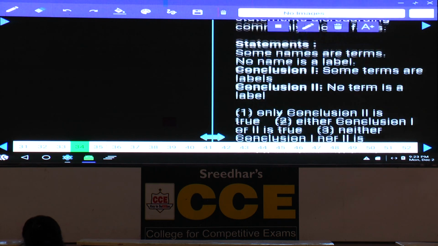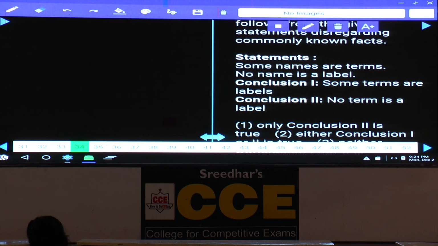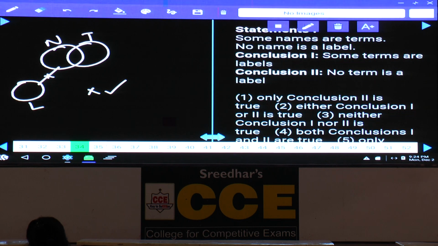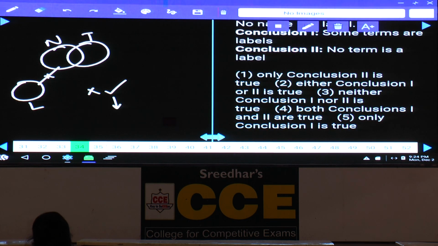Then coming to 34, some names are terms. Some of the names are terms can be written like this, name and term. And no name is a label, no intersection between name and label. Then coming to the first one, some terms are labels, term and label, no intersection between these two. No term is a label, definitely true. As a negative conclusion is true, to make this one false, we need to draw the complementary. What is the complementary we have? Some terms are labels means term and label must be like this. Now tell me whether we can draw like this or not. Hence the alternate diagram is proven, the previous conclusion will be false.